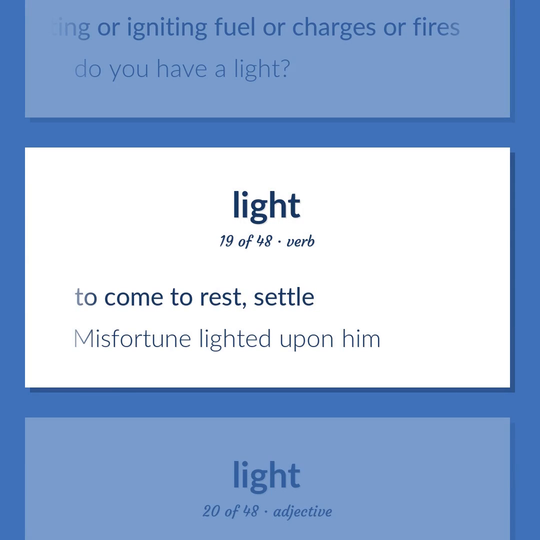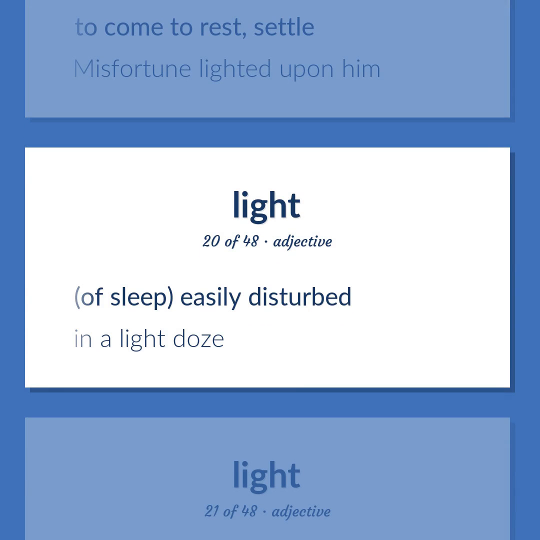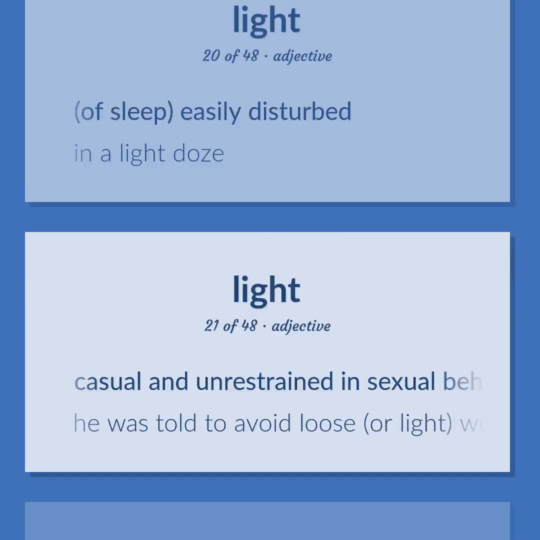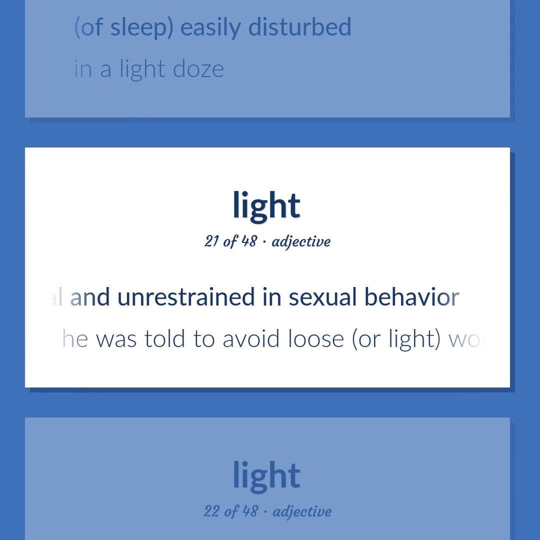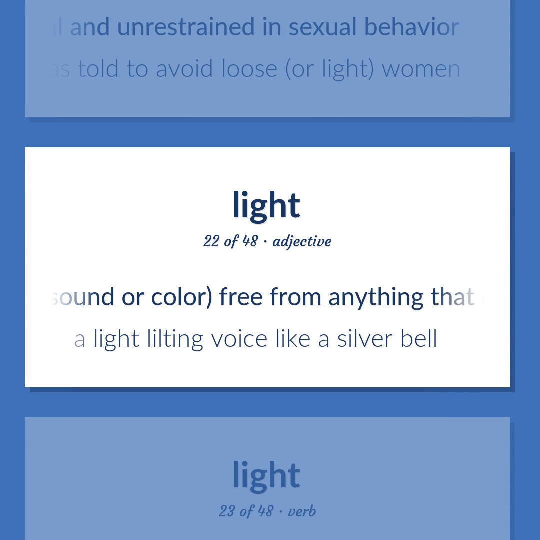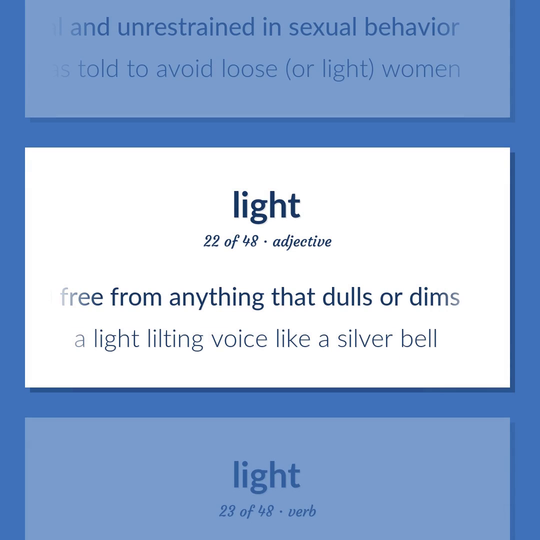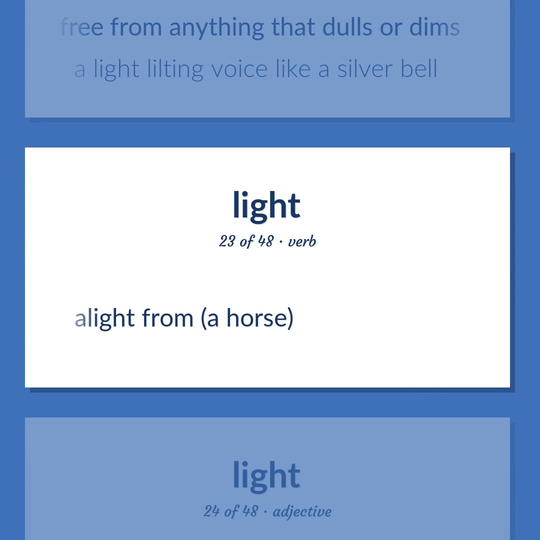To come to rest, settle. Misfortune lighted upon him. Of sleep, easily disturbed. In a light doze. Casual and unrestrained in sexual behavior. He was told to avoid loose, or light, women. Of sound or color, free from anything that dulls or dims. A light lilting voice like a silver bell. The light from a horse.